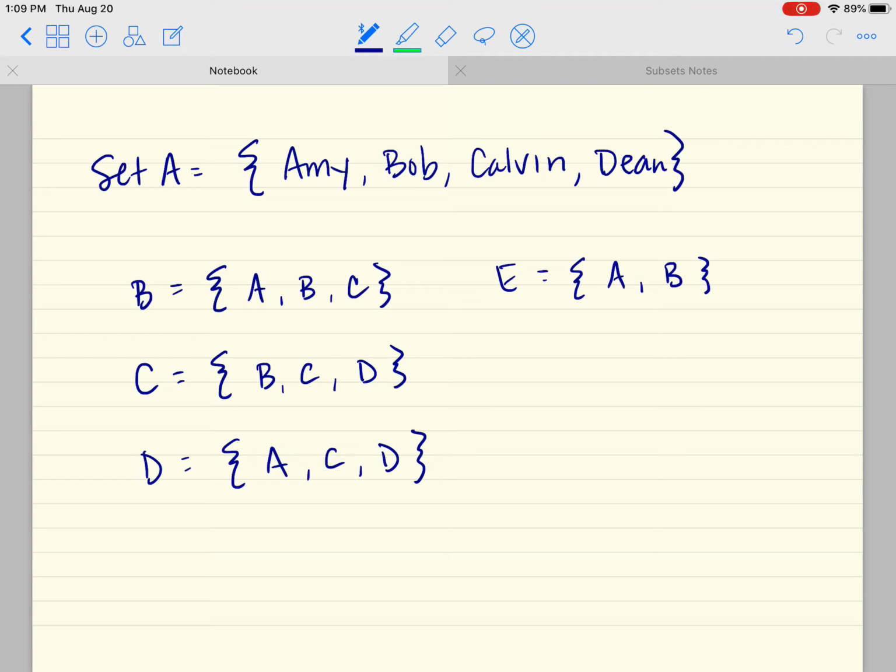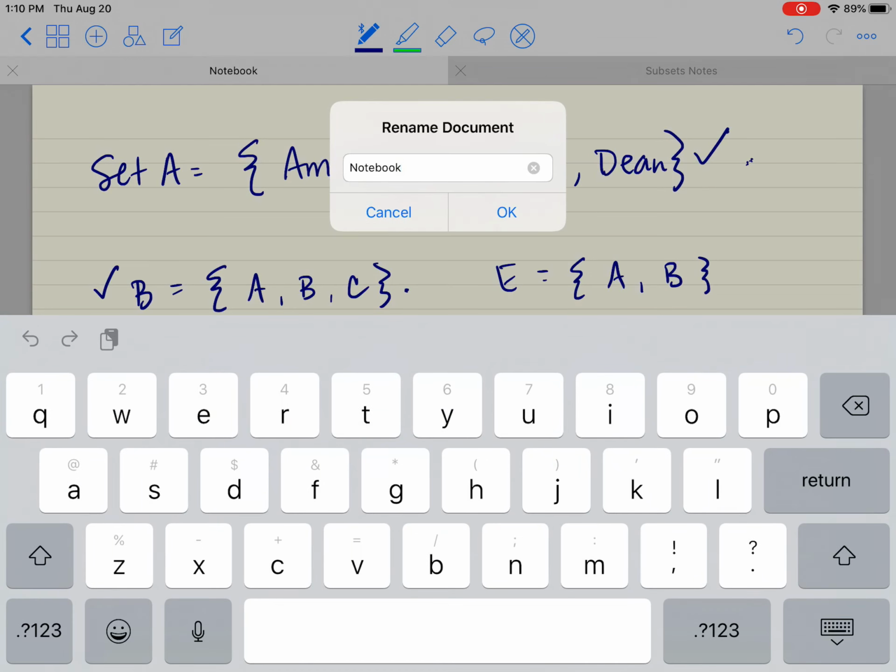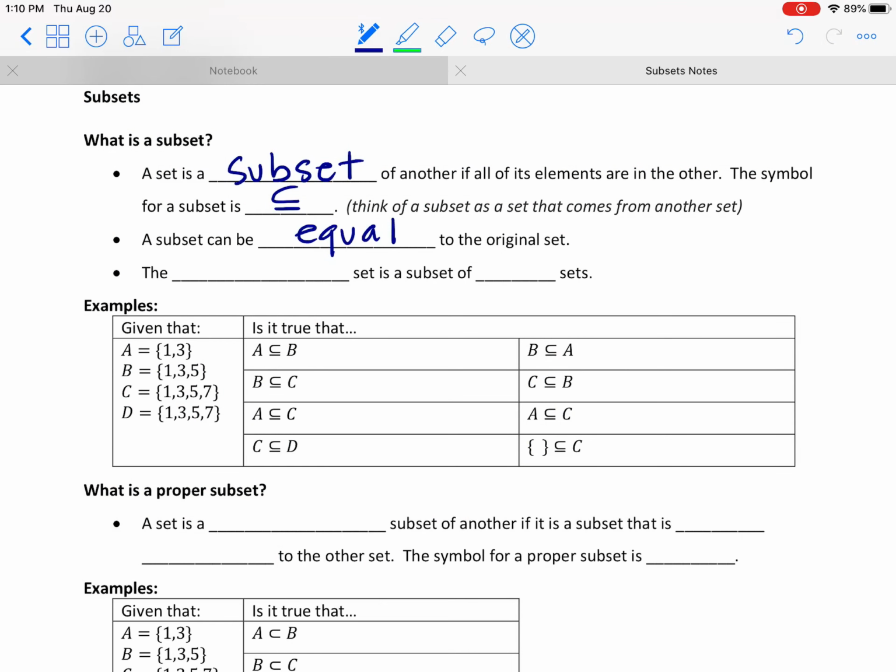If I wanted to make a new group of friends from this existing group, let's say it was set F, and let's say I just rearranged them. So it was Dean, and then Calvin, and then Bob, and then Amy. Well, all of these elements here in the new set F were in the original set A, so this is still considered a subset. Okay, it's technically equal, but that's okay by definition. So, a subset can be equal to the original set.